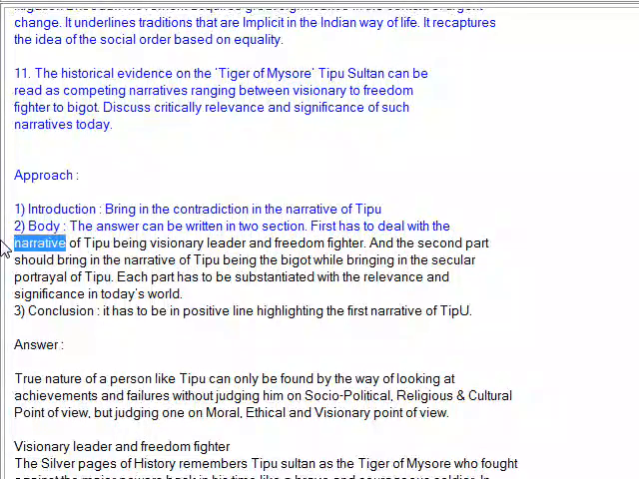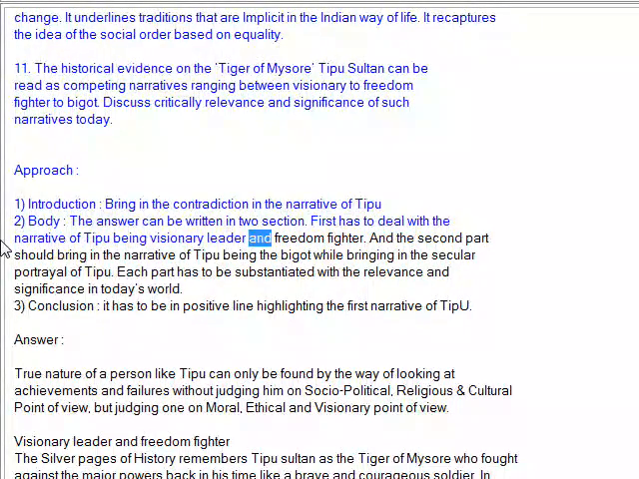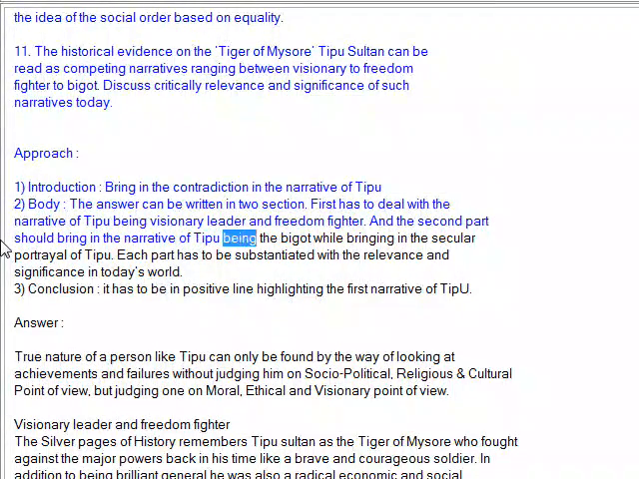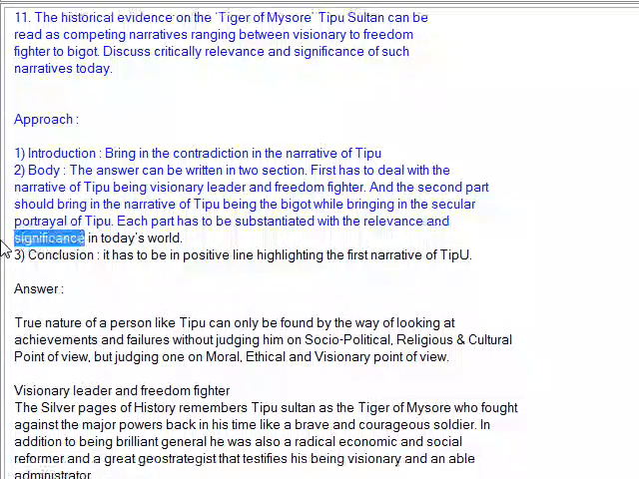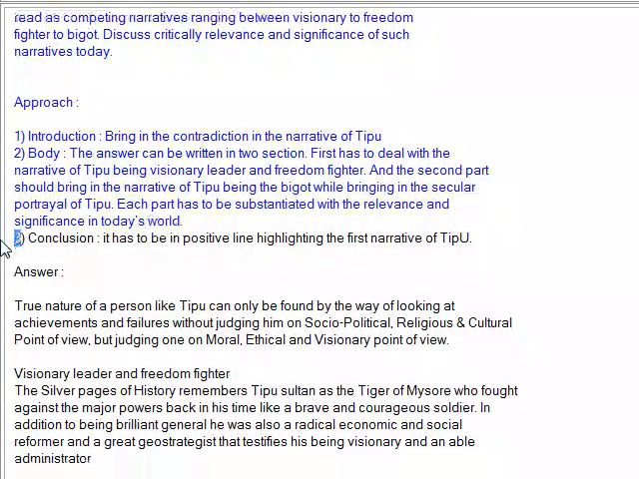The first has to deal with the narrative of Tipu being a visionary leader and freedom fighter. The second part should bring in the narrative of Tipu being a bigot, while bringing in the secular portrayal of Tipu. Each part has to be substantiated with the relevance and significance in today's world. 3. Conclusion. It has to be on a positive line, highlighting the first narrative of Tipu.